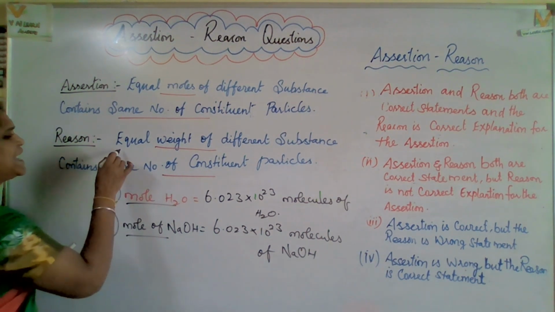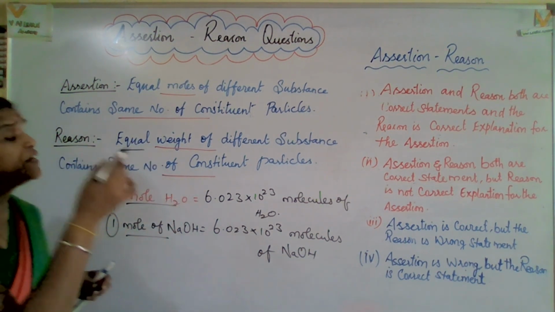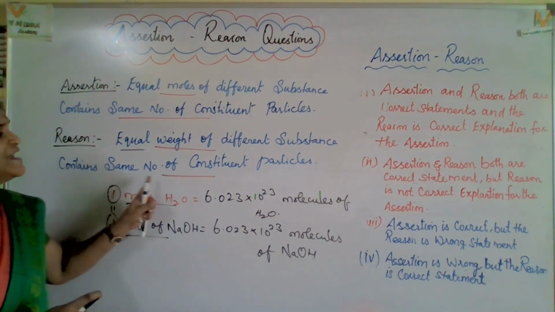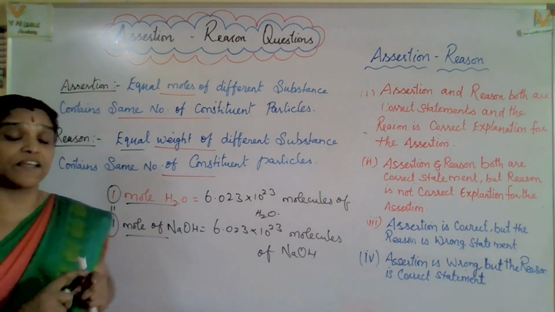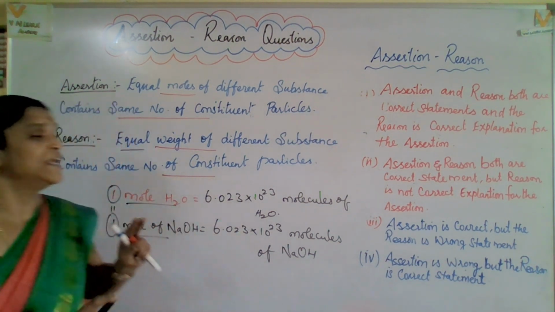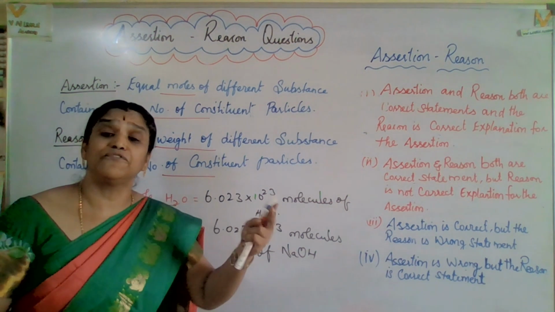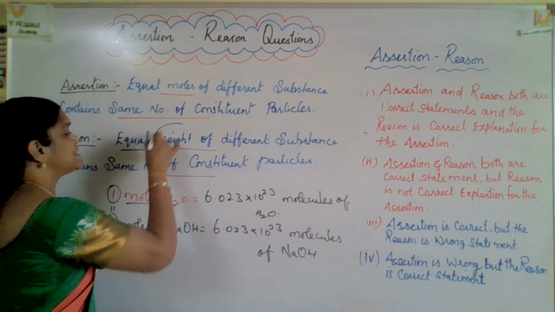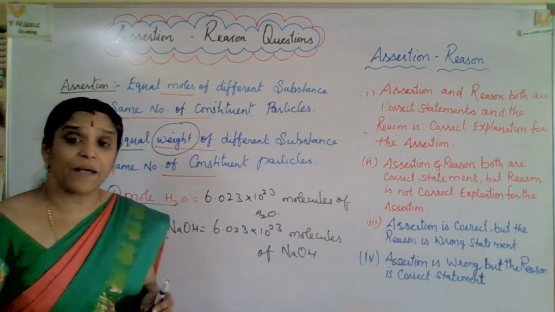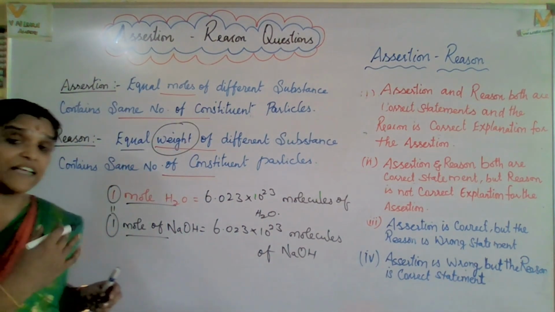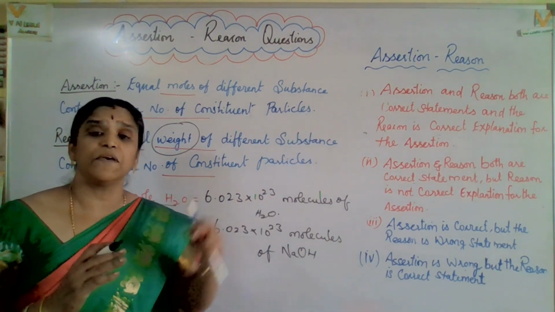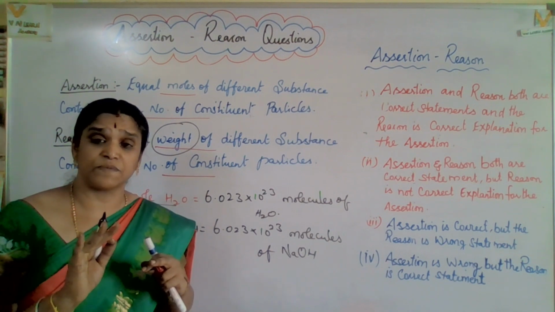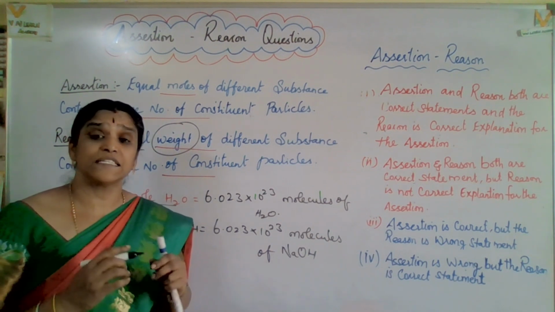So whichever substance we mention, equal moles of the substance contain an equal number of constituent particles, whereas here it is equal weight of different substances. Equal weight of different substances containing the same number of constituent particles is not at all possible, because each one has a different molecular mass. Weight represents the molecular mass or atomic mass, and that will vary. Even isotopes, atomic masses will vary, like protium, deuterium, tritium, the 3 hydrogen isotopes.